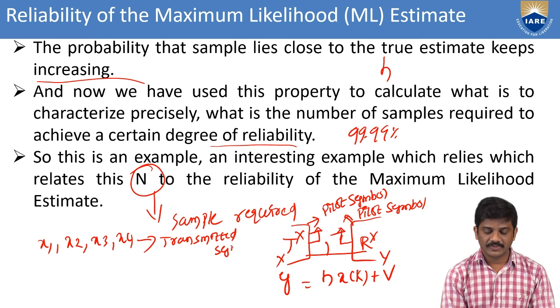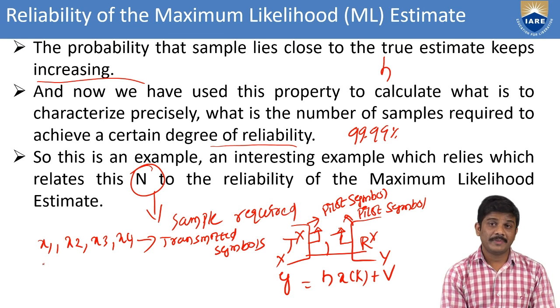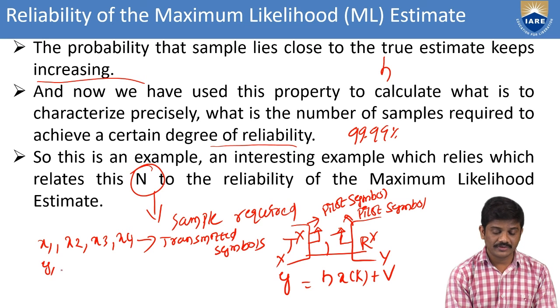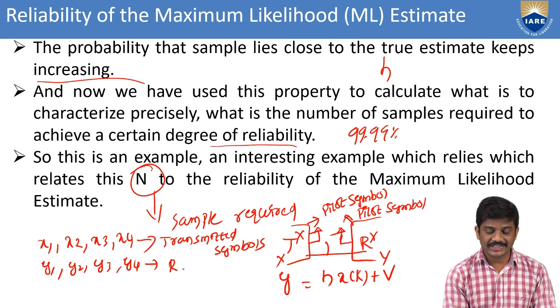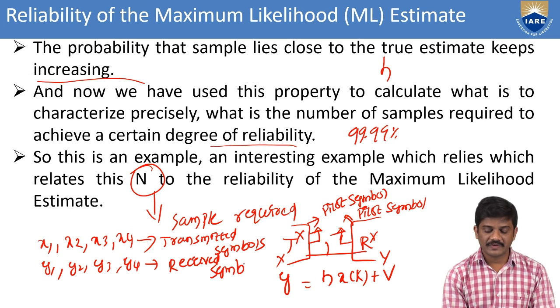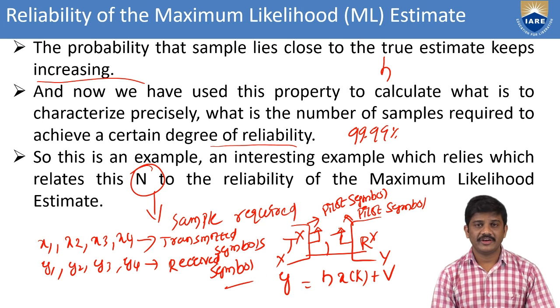Again we take the corresponding pilot symbols y1, y2, y3, y4, which are the received symbols. For that we also have vectors, which we'll see in the next session.